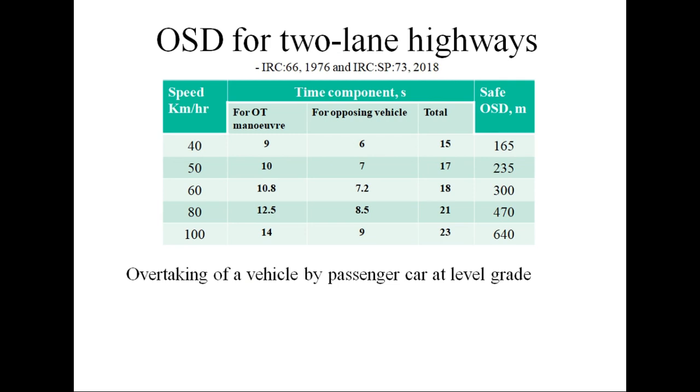The minimum overtaking sight distance given in IRC code depending upon the design speed of the road is given in this table. For overtaking maneuver, the time taken by an overtaking vehicle and for the opposing vehicle to reach, that is the total time required to overtake, and the distance corresponding to 15-second time and speed of 40 km/h. This is the value given in IRC code, IRC 66 and IRC SP 73, for overtaking of a vehicle by a passenger car at level gradient.